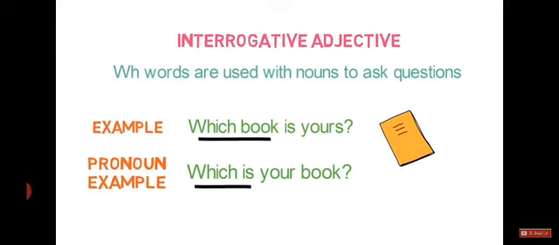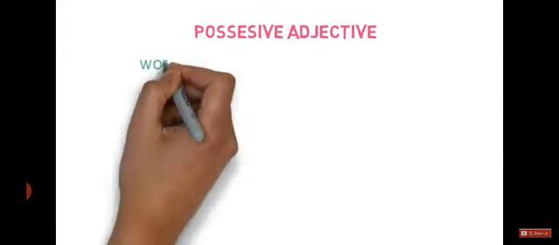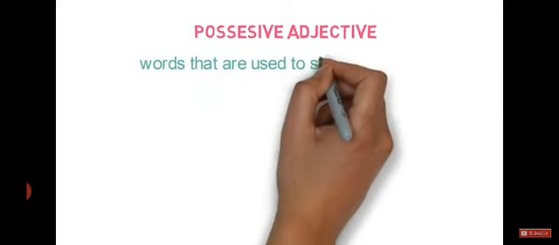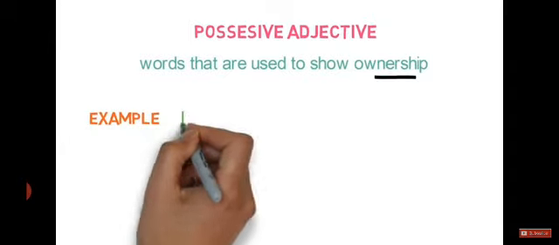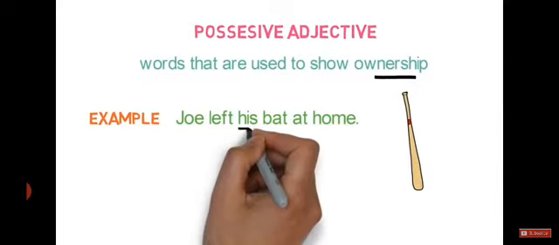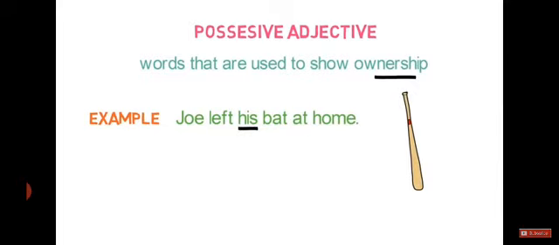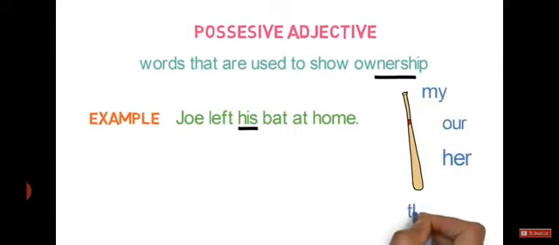Let's look into the sixth and final type of adjective, possessive adjectives. These are the words that are used to show ownership. Note the word ownership. Let's look at the example. Joe left his bat at home. Here, the word his is used to show us that it is his bat. So, it is a possessive adjective. Some more examples of it are my, our, her and their.